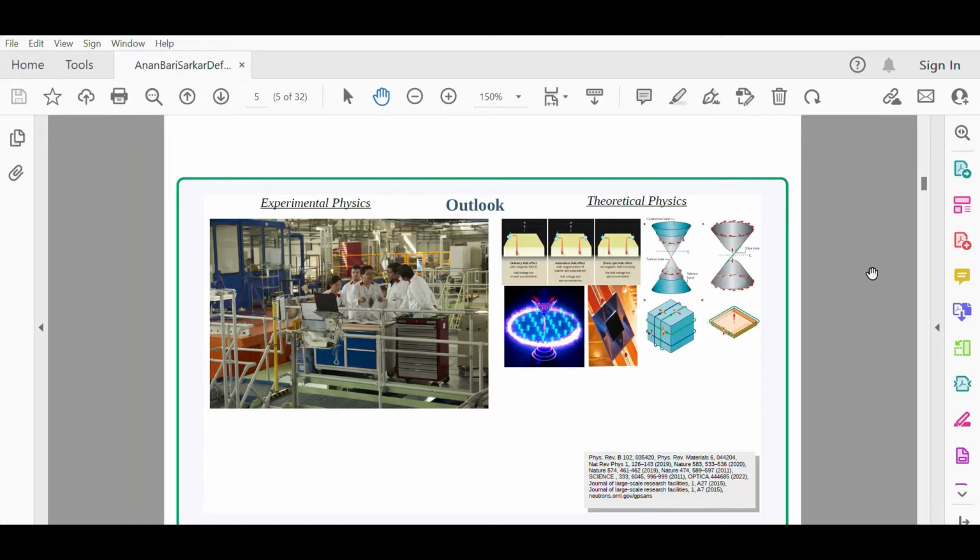Now the question is, I have been discussing things related to magnetism and related to superconductivity. Now if I bring both topology and magnetism together, quite a few interesting phenomena can be observed.